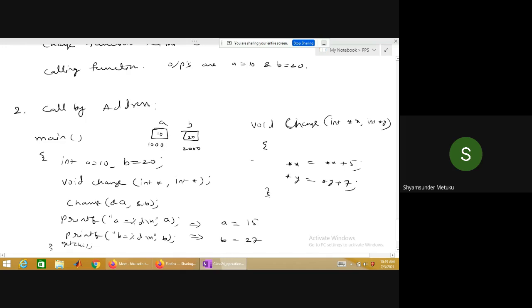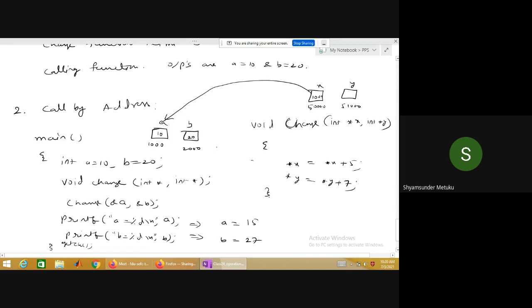Then this is a declaration statement for the function, so it's not a problem. Then change ampersand A and ampersand B means you are calling the function change by the addresses 1000 and 2000. When you jump here, it will create two pointers, pointer x and pointer y. Assuming it will have some address like 50,000, maybe this is 50,100. Then tell me what is going to be saved in x here? 1000. The moment the pointer is updated with 1000, a link is established between x and a.